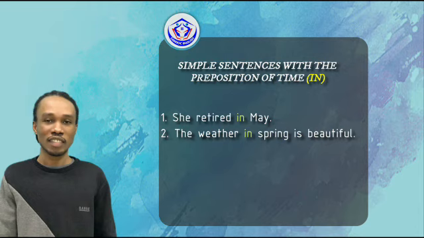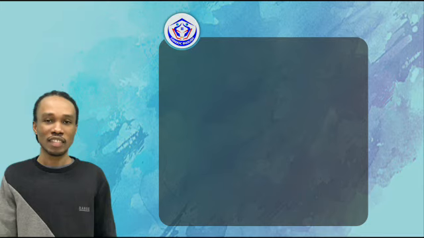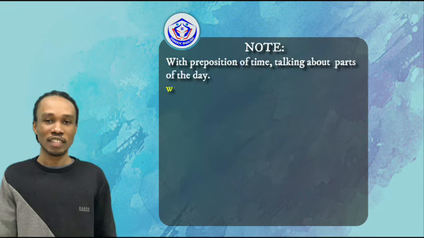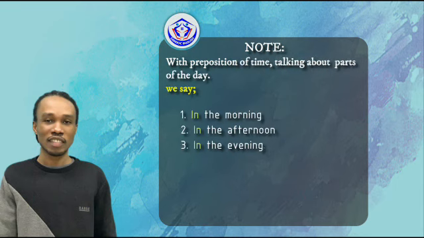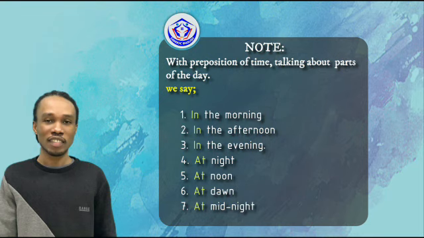I would like to draw your attention to something very important when it comes to preposition of time. With preposition of time, talking about parts of the day, here are some things you need to take notice. We say in the morning, in the afternoon, in the evening.